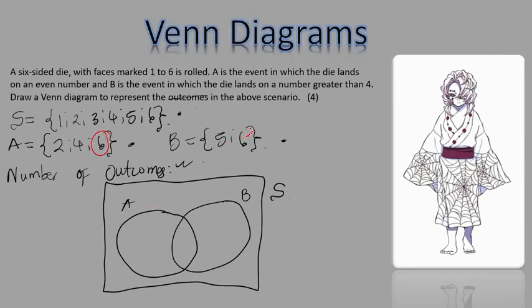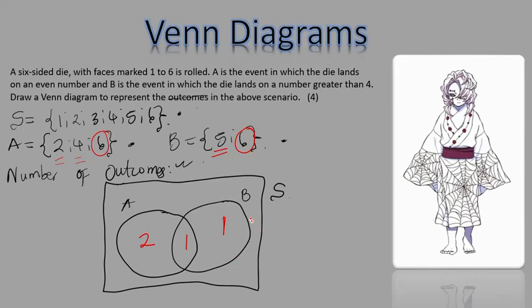So remember, we start with the intersection. I know that 6 is being shared between the two events. However, I do not write a 6 here. I write the number of outcomes that are being shared. So I have one outcome being shared there. We good? And then in event A, the number of values that are exclusive to just A, I have 2 and 4. So I have 2 outcomes that are exclusive to event A. And then I go to event B. How many outcomes are exclusive to B? I have 1 outcome, which is 5. I have 1 outcome that is exclusive to B.